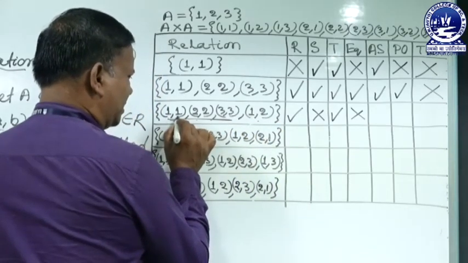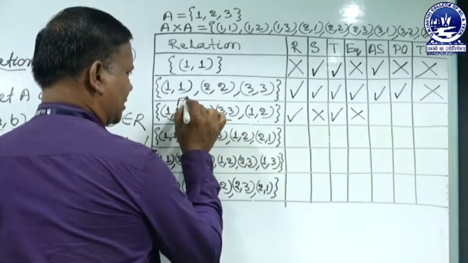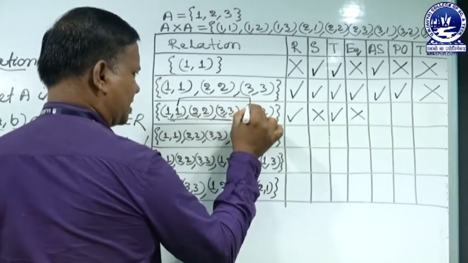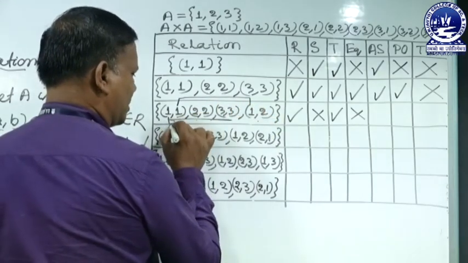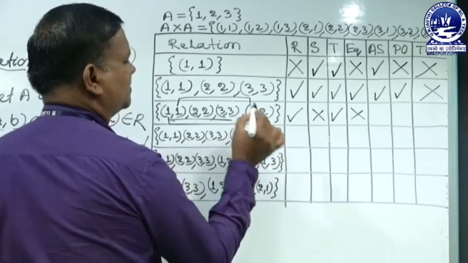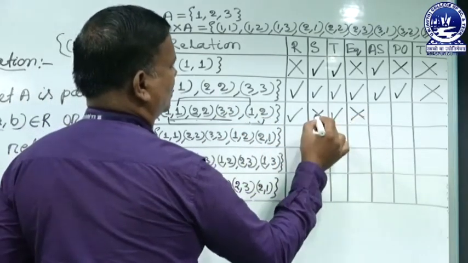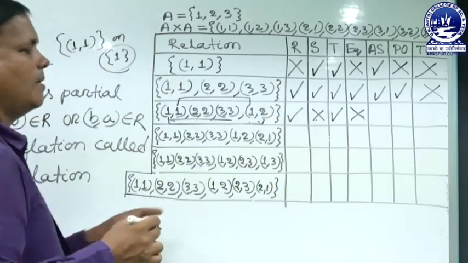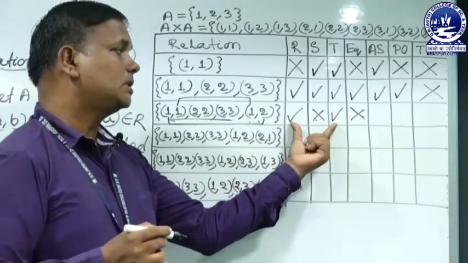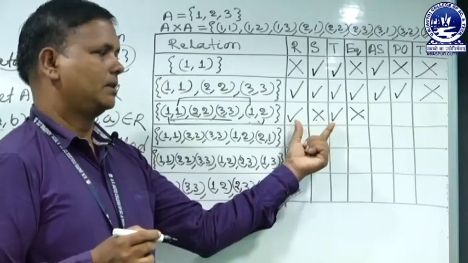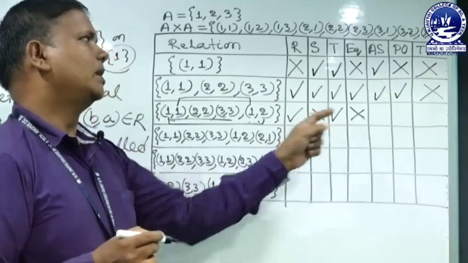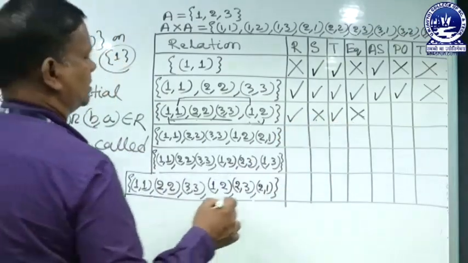Why is it called transitive? In 1, 1 the second element is 1, and here the first element is 1, so we require 1, 2. So 1, 2 is present, so it is transitive. It is not equivalence because it is not symmetric. For equivalence, we require all three conditions to be satisfied. So it is not symmetric, that's why it is not equivalence.